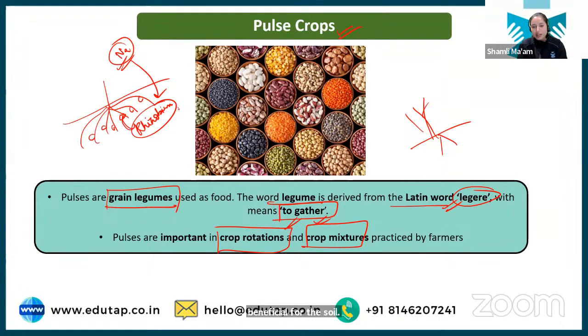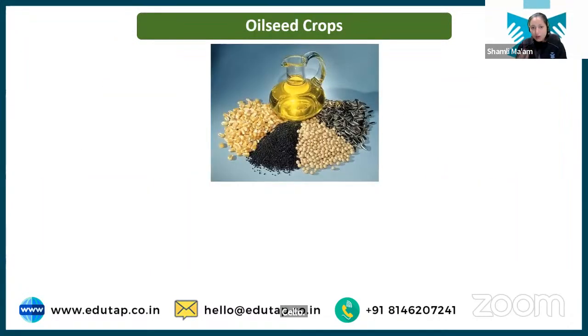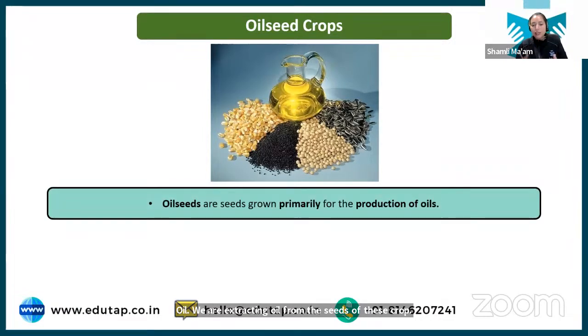चलो, next we have oil seed crops. Now, what is the meaning of oil seed crops? As the name suggests, ठीक है? From these crops, what are we getting? Oil. We are extracting oil from the seeds of these crops. I don't need to explain much, because you might have all seen mustard seed, and you might all know that from mustard seed we are extracting mustard oil.